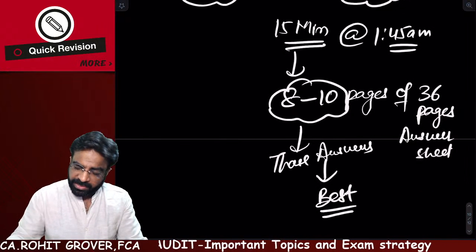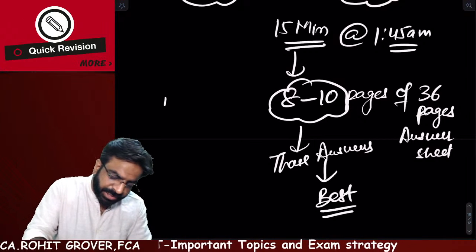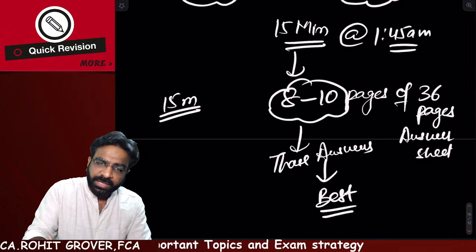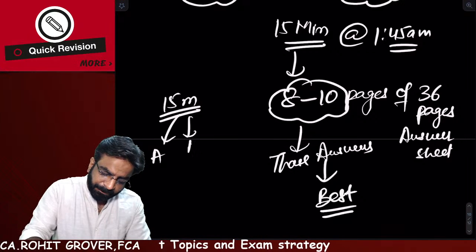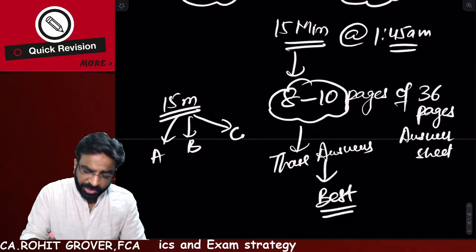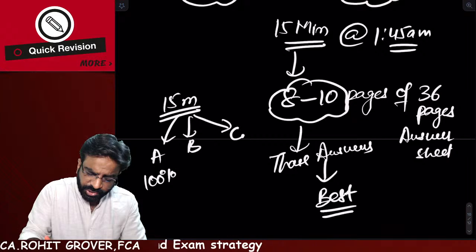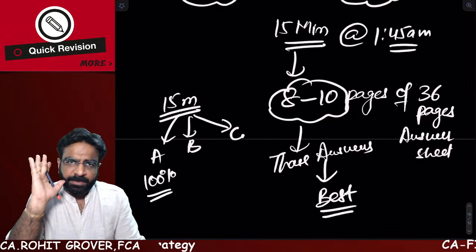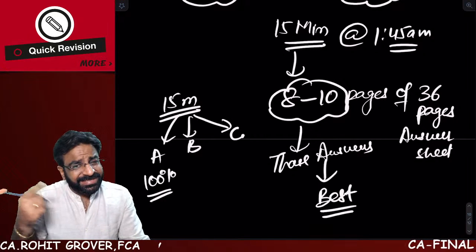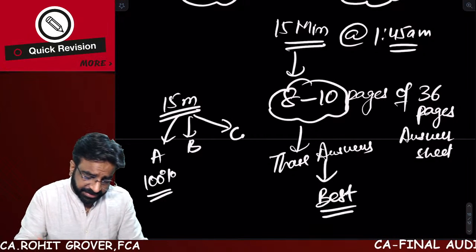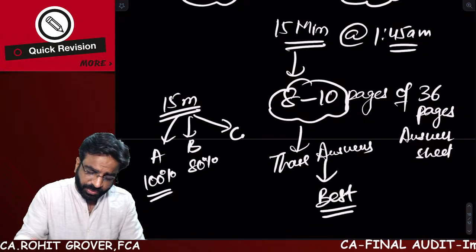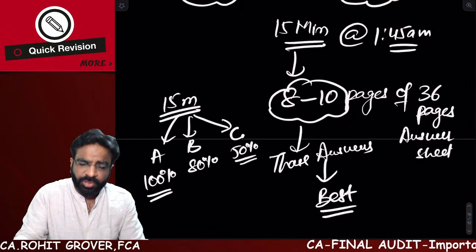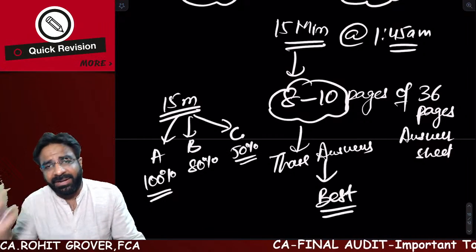And sir, how will I come to know that I am best in those answers? During those 15 minutes only, you are going to categorize A, B and C questions. A questions are those questions where you are 100% sure that there is no problem in your answer, your answer is 100% correct. B is that type of questions where you are 80% sure, and where you are 50% sure or unsure, always write it at the end in your answer sheet.